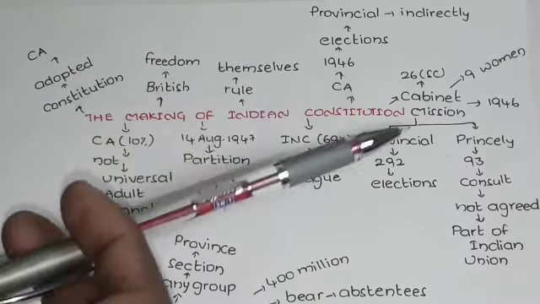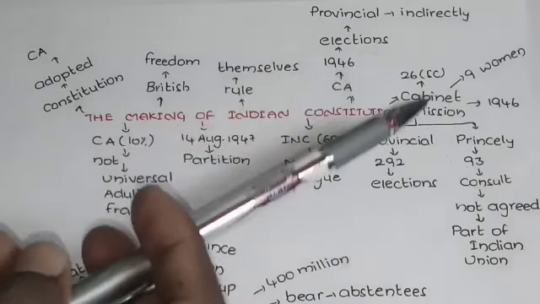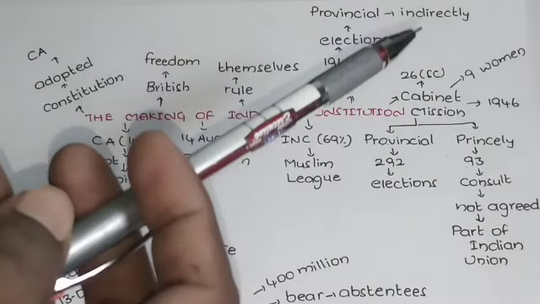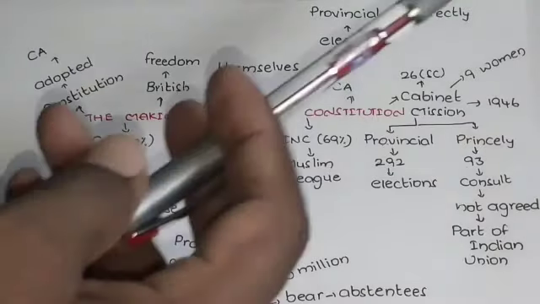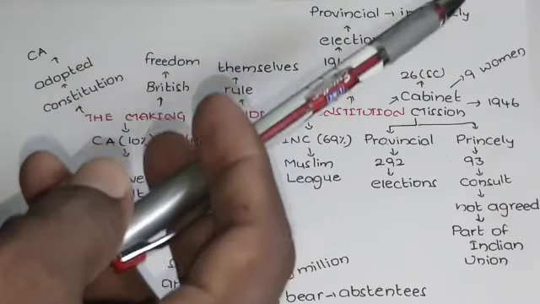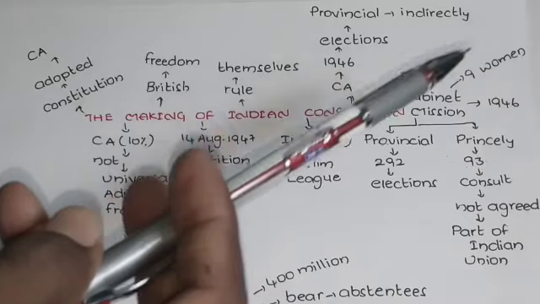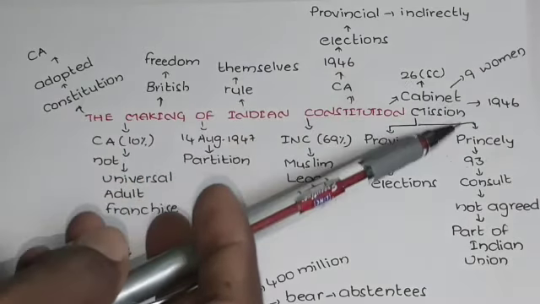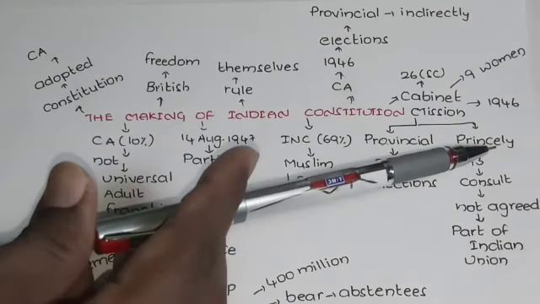And in this also, if you observe how the cabinet mission gave seats, it was based on the proportion of the population. For example, in an area where the Muslim population is very high, they gave seats to the Muslim people. If in some area the Sikh population is high, the Sikh was given the seat there. That is the way they allotted seats with the help of the cabinet mission here. Finally, 292 in the provincial assemblies and 93 in the princely states.